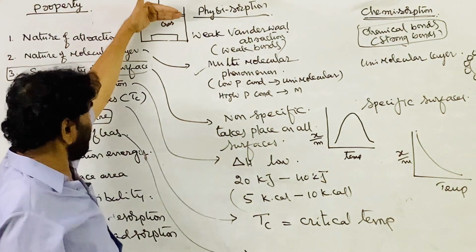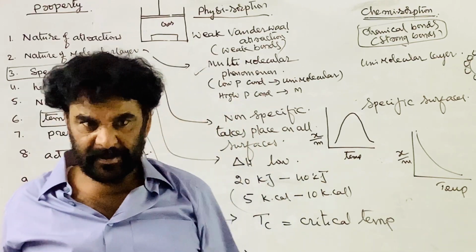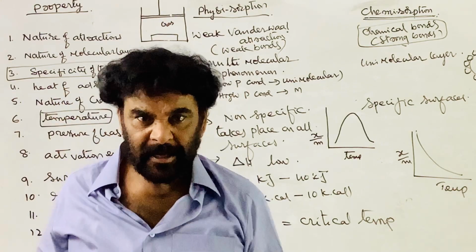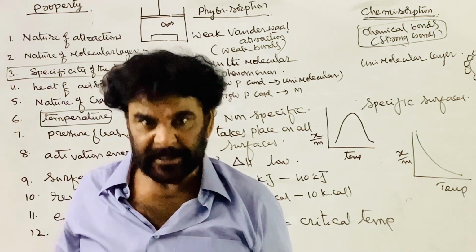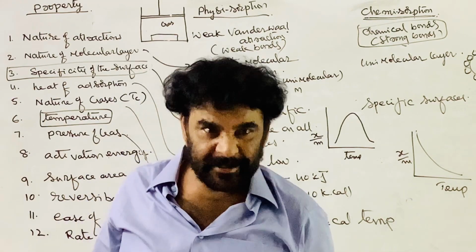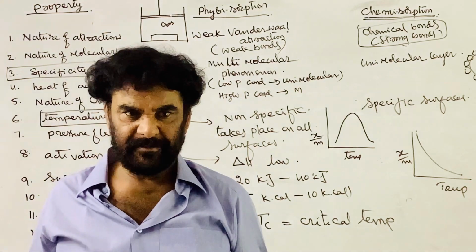Volume decreases, and the number of gas molecules present in the unit volume increases. The number of gas molecules in direct contact with the adsorbent surface is increasing. So indirectly you are increasing the concentration of the gas by increasing the pressure.